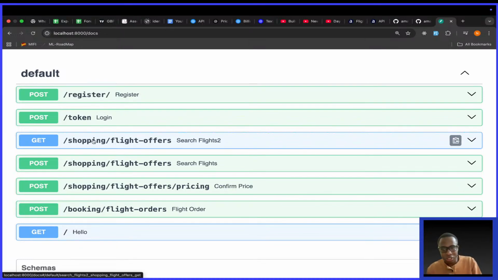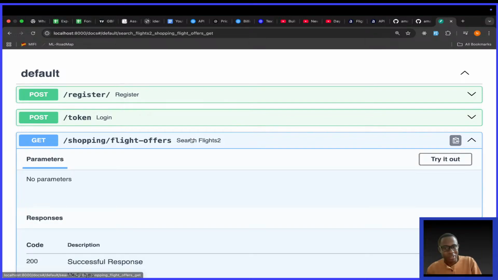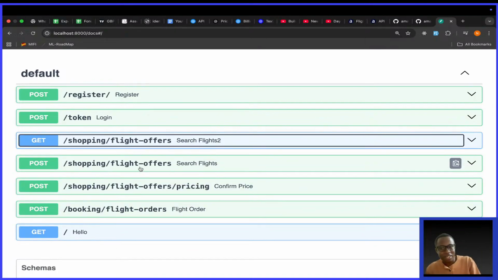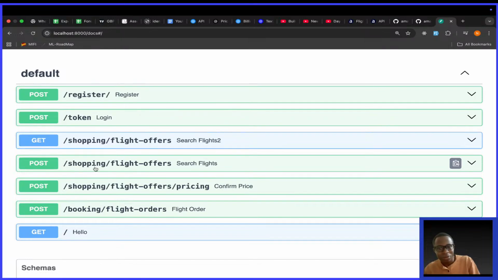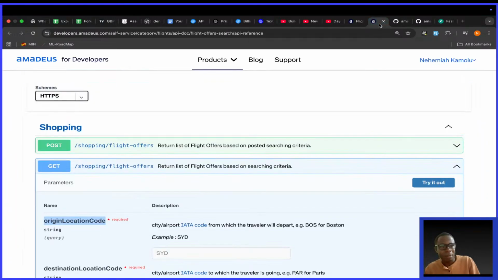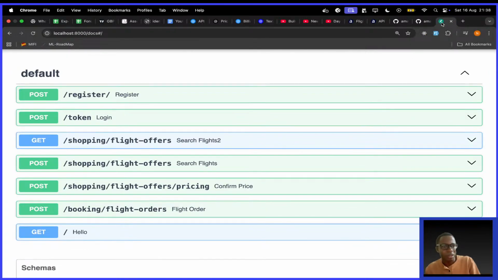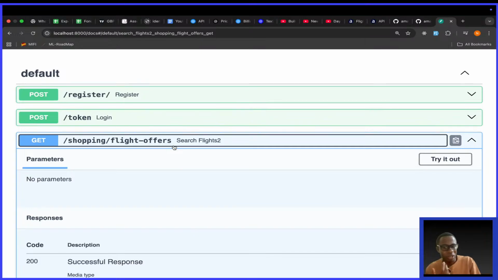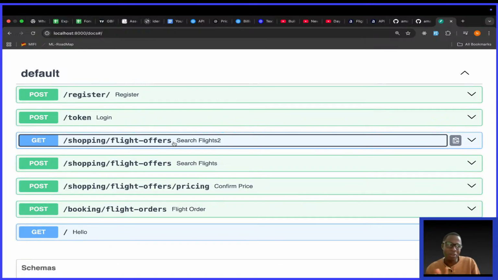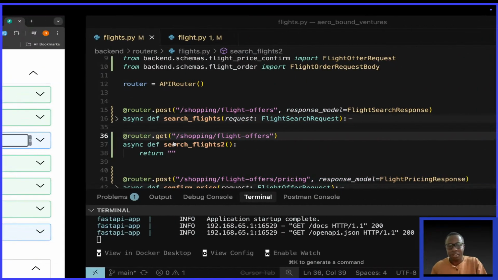So you see, we now have two: shopping flight offers, which is a get, and shopping flight offers, which is a post. Just like you see in Amadeus's documentation, they also have both. So I want to have two. And this second one is going to help us perform even better. Not better, let me not exaggerate, but it gives us a quicker way of doing a search, if you don't have to do an expansive search for flights.